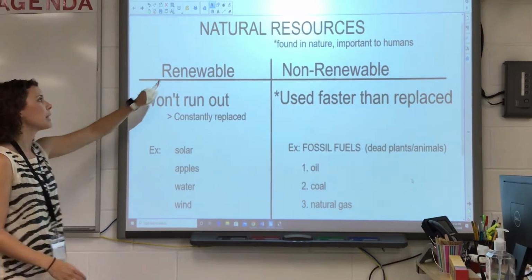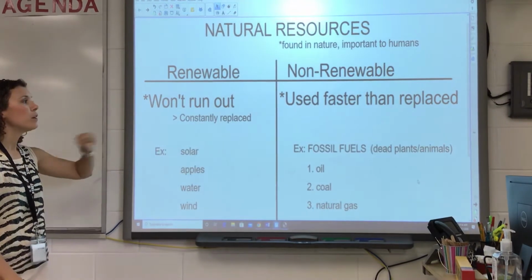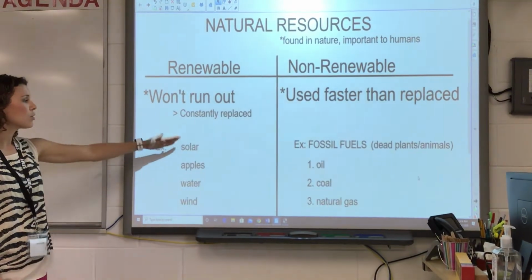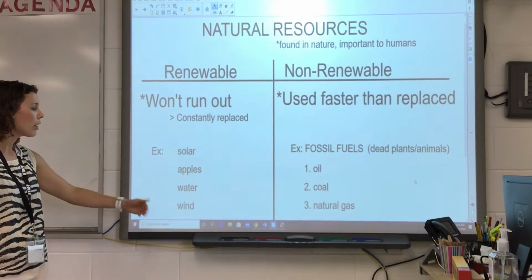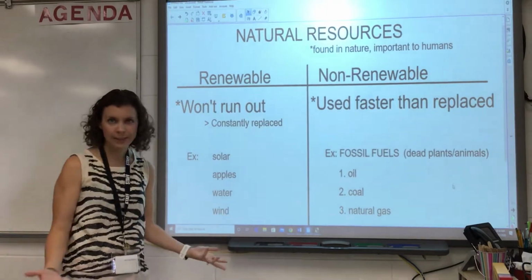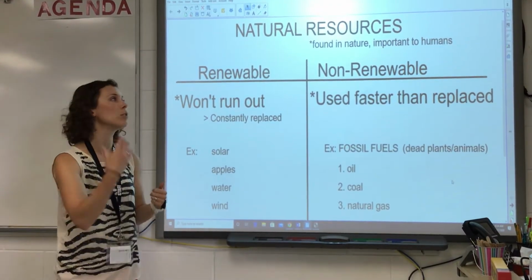Notice how I keep using that prefix re for renewable. They are constantly replaced, again with the re. Some examples of this are solar energy, apples, water, wind. Not just solar energy, but the sun. Every single day we get the sun, so it renews itself. We get it again every single day.